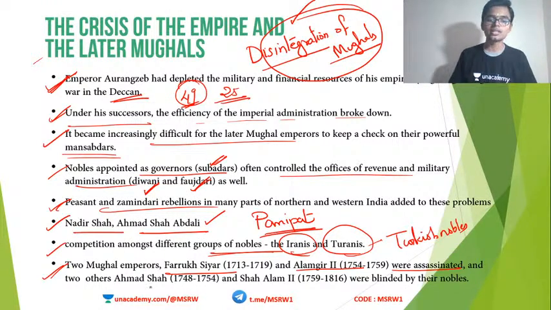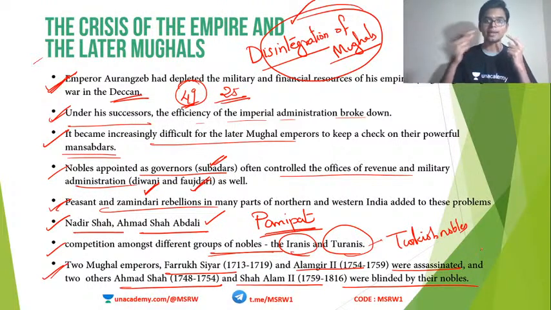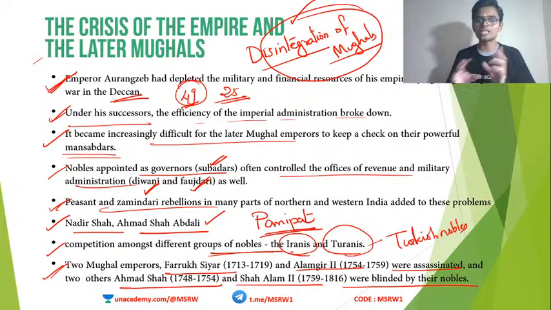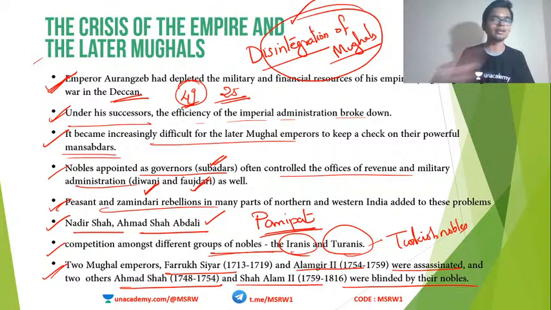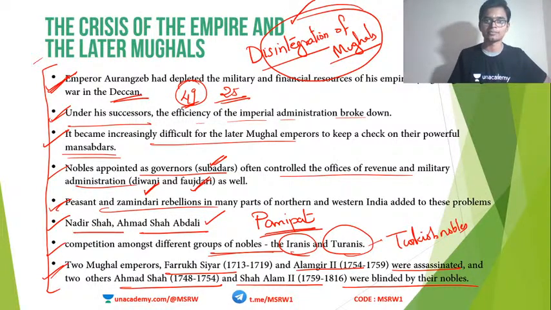Then two others, Ahmad Shah and Shah Alam II, were blinded by their nobles. Shah Alam II and Ahmad Shah were blinded by their own nobles. So this means what? The Mughal dynasty is done. It has completely gone beyond any kind of saving. So all these reasons together contributed to the decline and disintegration of the Mughals.